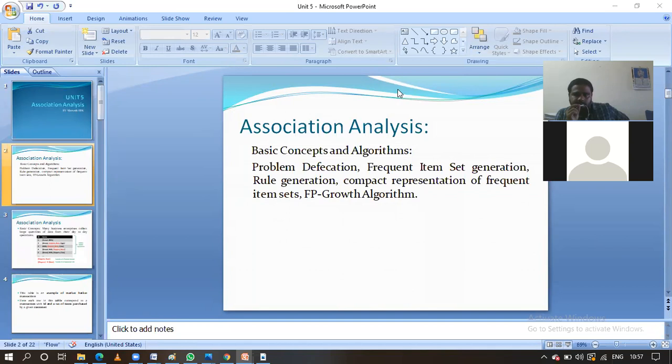We have to find out the frequent item set, and the rule generation also we have to do. For frequent item set generation, we are going to use two algorithms, the Apriori algorithm and FP growth.